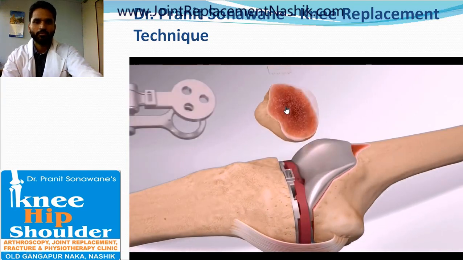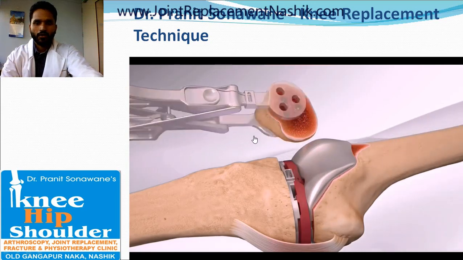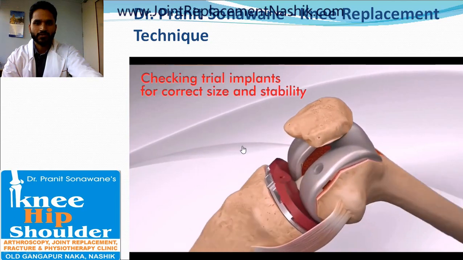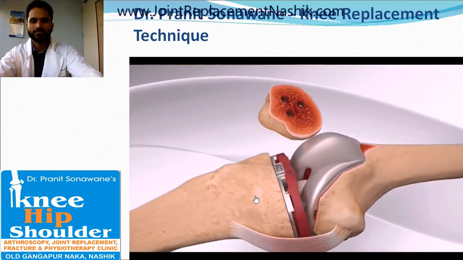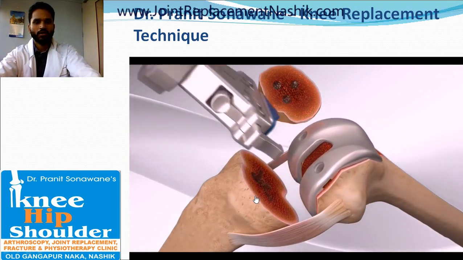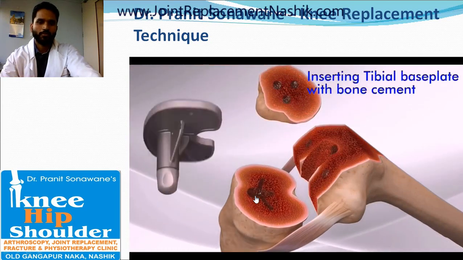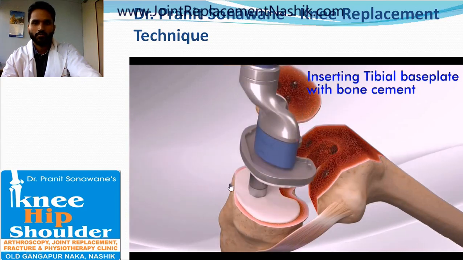Similarly, resurfacing of the patella is done, and again the range of motion and stability is rechecked. After finalizing the implant size, the final tibial component is placed after applying a cement to the proximal tibia and the final tibial base plate.